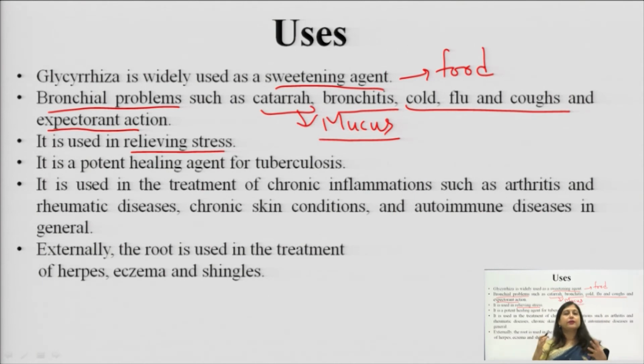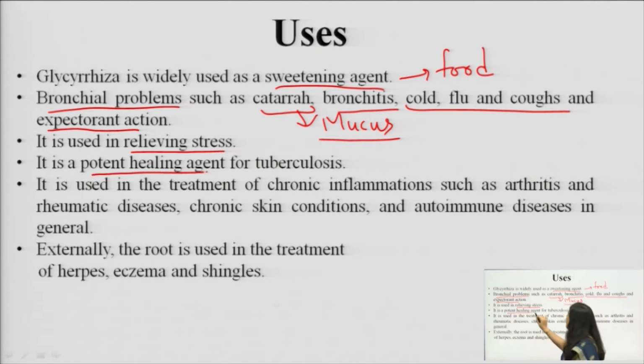Then it is used in relieving stress. It reduces the stress. Here I am not talking only about the respiratory stress, but the mental stress also. The glycyrrhizic acid is very well known to reduce the mental stress. In today's time, when people are having many disorders due to the stress of the lifestyle, it acts as a, you can say, relaxant for those stress conditions.